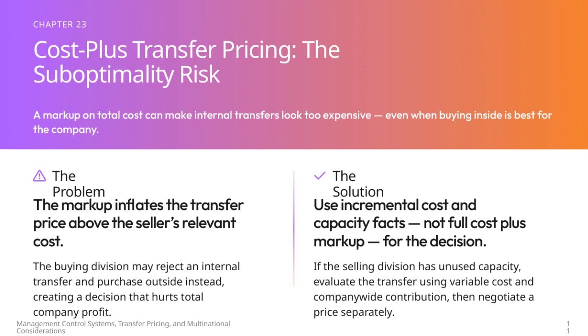The solution is to focus on incremental cost and capacity information rather than the full cost plus markup. If the selling division has unused capacity, the transfer should be evaluated based on variable cost and the contribution to the company overall. Then, the actual transfer price can be negotiated separately. This approach helps align decisions with what's best for the entire company, not just individual divisions.